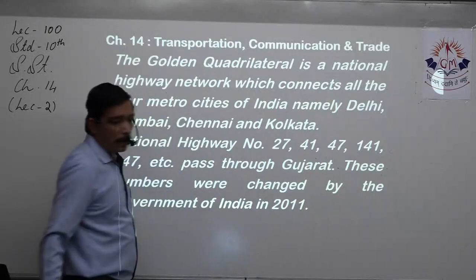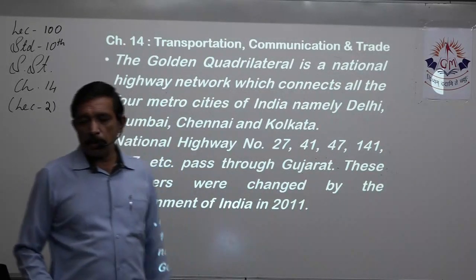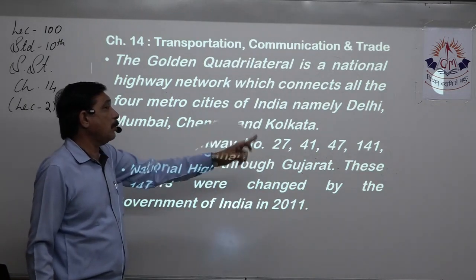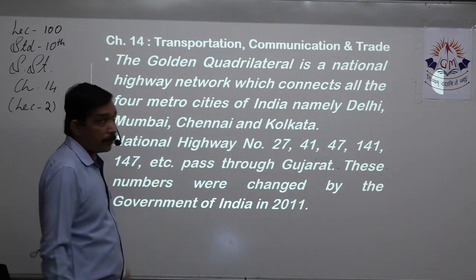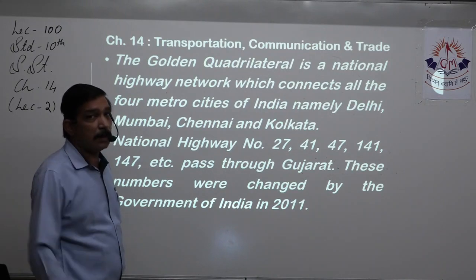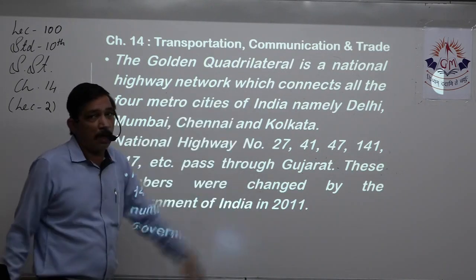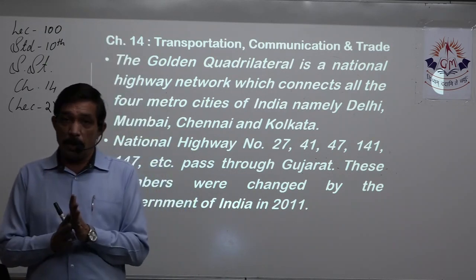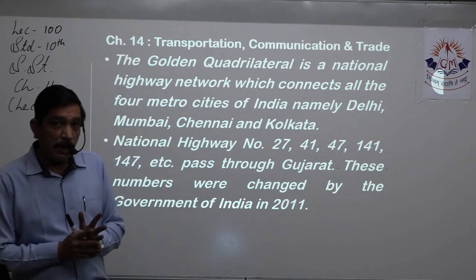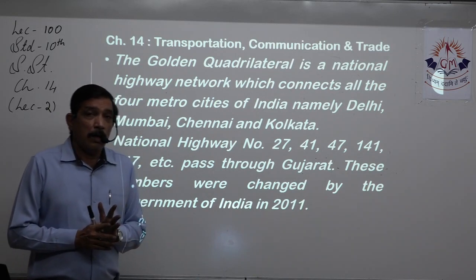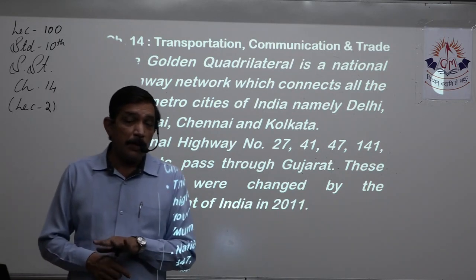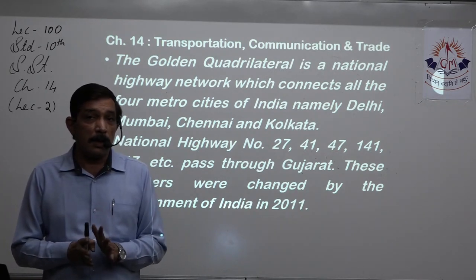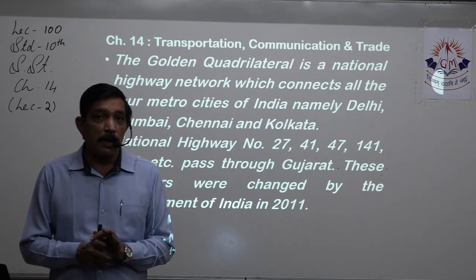So please remember, the national highways which pass through Gujarat are numbered 27, 41, 47, 141 and 147. Now if you see these numbers properly, all of them are odd numbers, right? We discussed in this lecture exactly that we have to remember odd numbers and even numbers for national highways, right?